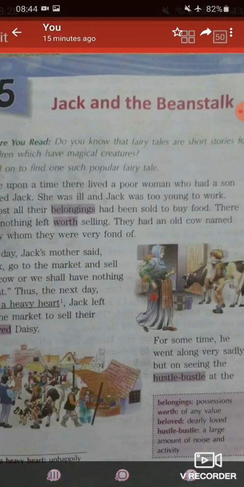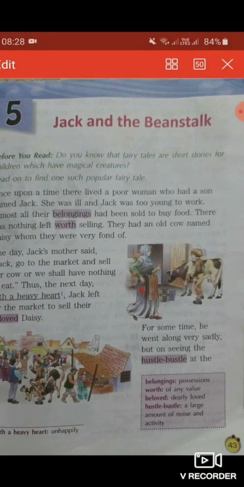You can say that he was not sad at that time when he saw the scene of the market, when he saw the large amount of noise and activity. So he was engrossed in the activity of the market.